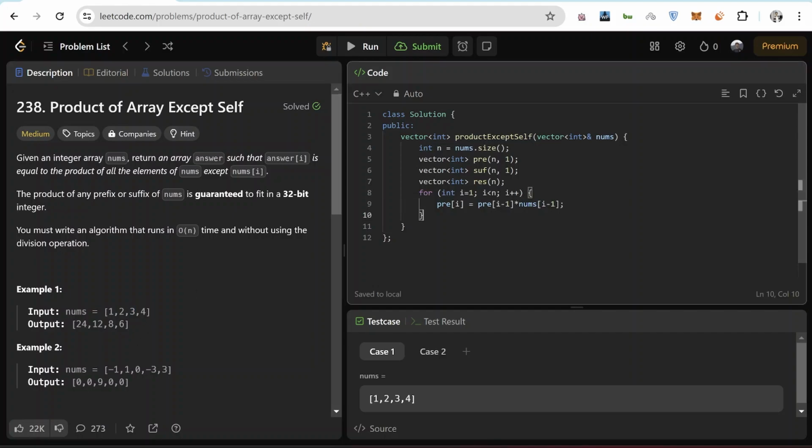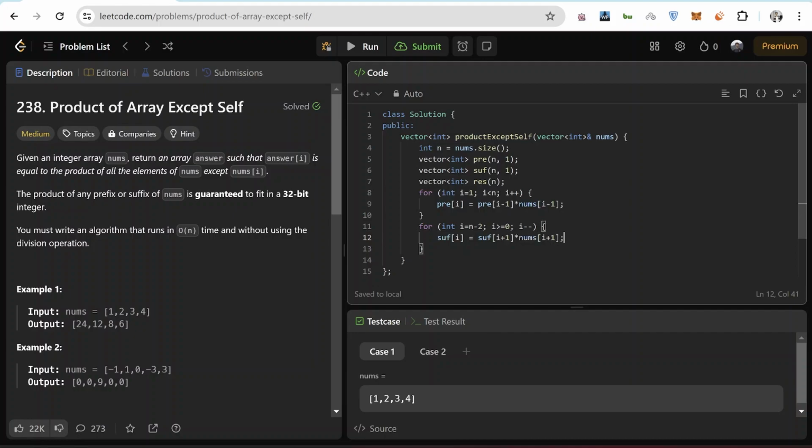So that's correct. Now let's construct the suffix array for int i equals n minus 2, i greater than or equal to 0, i minus minus. This would be suf[i] equals suf[i+1] star nums[i+1].